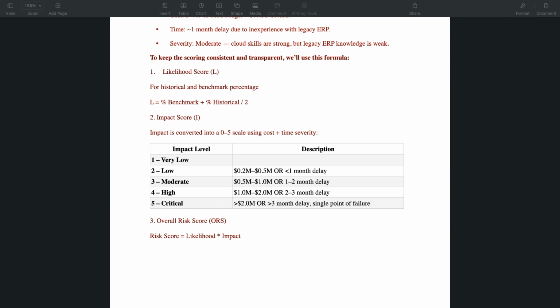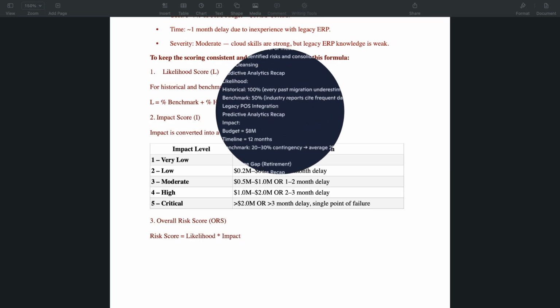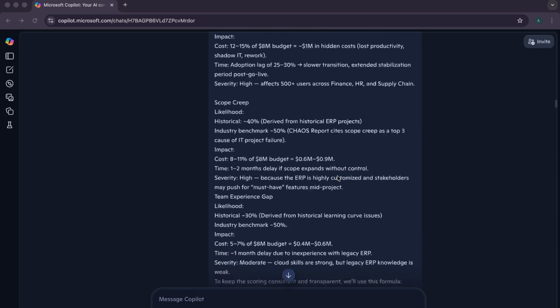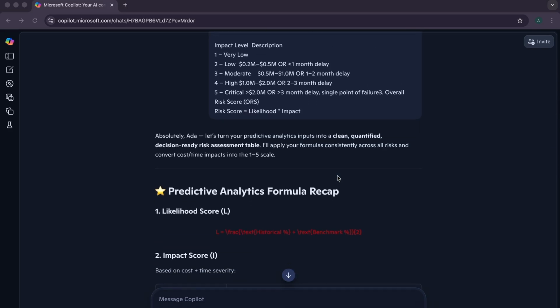The next step is that we're going to input this information into AI and use it to calculate the likelihood and impact. The information that we built, we posted on Copilot, and Copilot built a comprehensive likelihood and impact assessment for us.